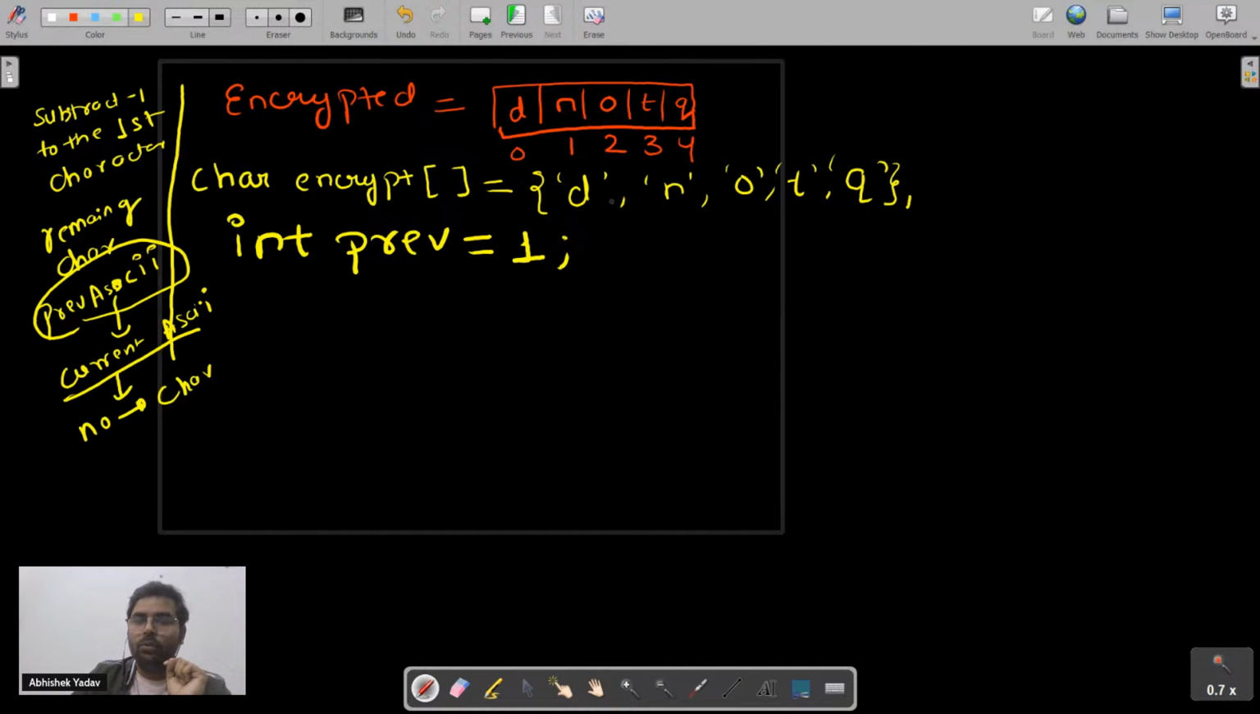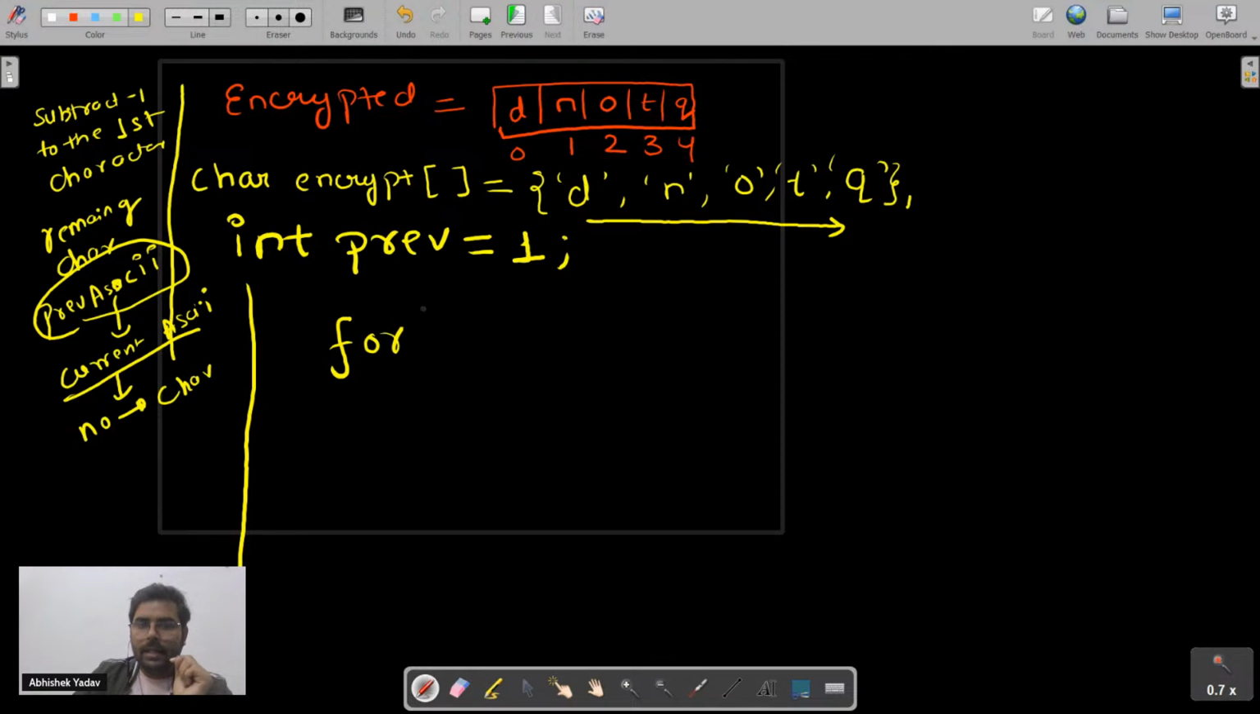That means I have to traverse the whole array. You guys are getting the point? So in order to traverse the whole array, if you have to perform any operation on any character, you have to traverse the characters, right? So what you have to do here, you have to use a for loop.